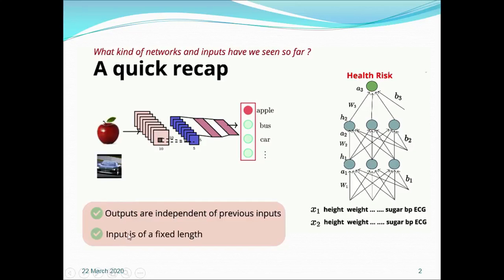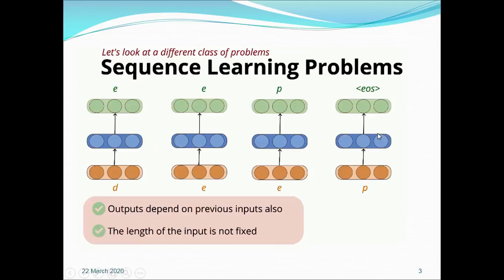The second limitation of both the models is the fixed length of the inputs. So the length of the input vectors x1 and x2 up to xn are the same. So these are the two main limitations of the deep neural network and convolution neural network.